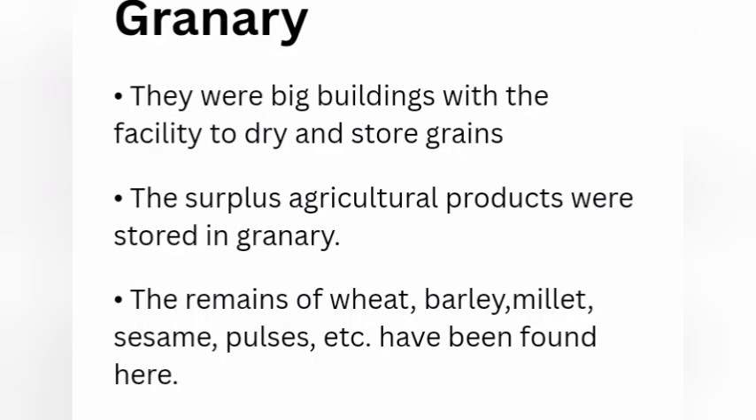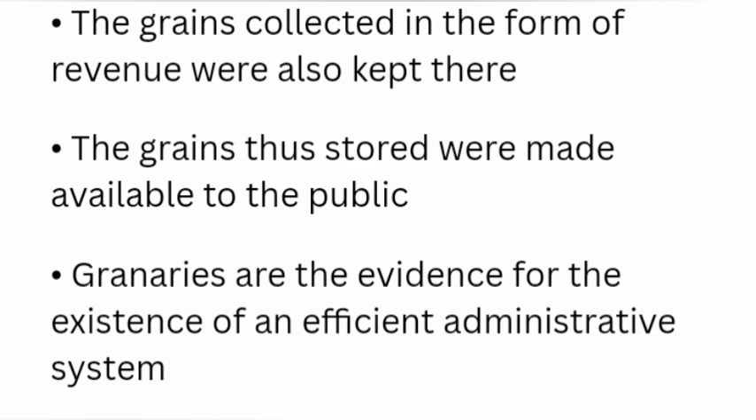Answer: granary. There were big buildings with the facility to dry and store grains. The surplus agricultural products were stored in the granary. The remains of wheat, barley, millet, sesame, pulses, etc. have been found here. The grains collected in the form of revenue were also kept there. The grains thus stored were made available to the public. Granaries are the evidence for the existence of an efficient administrative system.